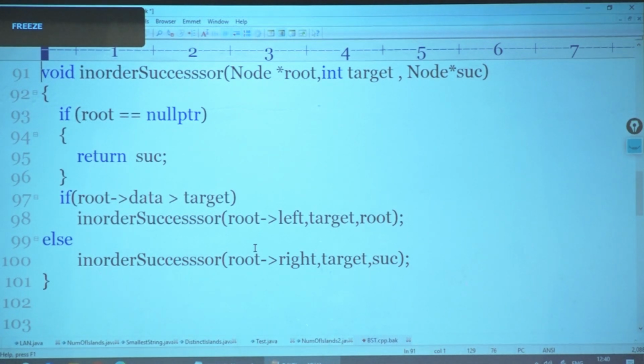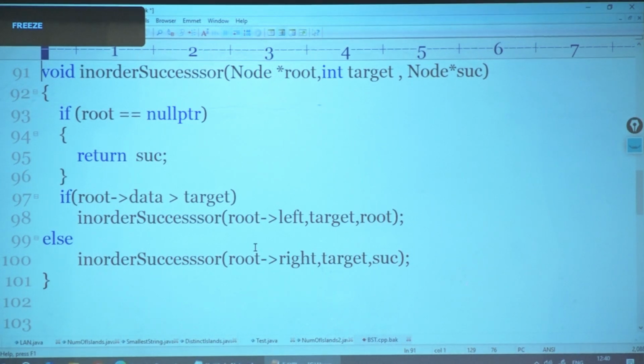So predecessor would be the largest value on the left subtree. Okay, so did we do all these, in order successor and in order predecessor? All these things are required for the delete operation of a binary node.